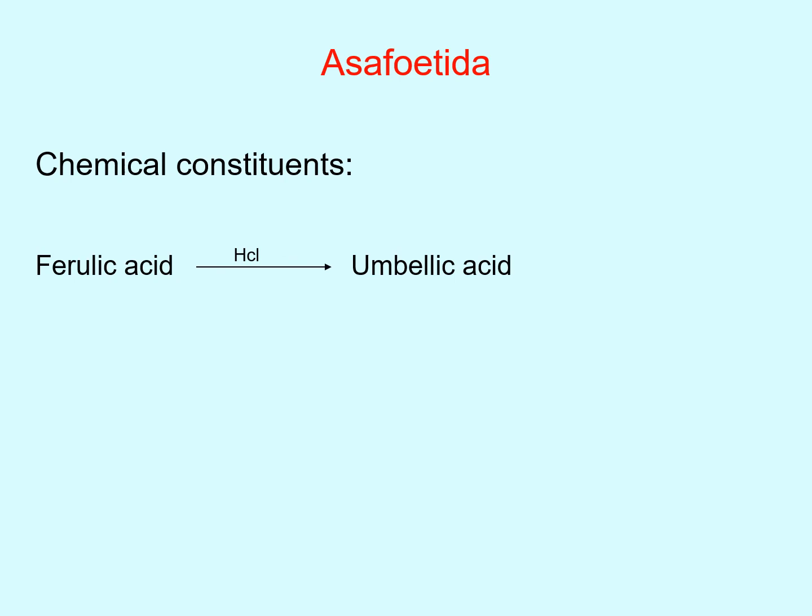It also contains ferulic acid, which upon hydrochloric acid treatment gives umbellic acid. Umbellic acid, after losing one water molecule, gives us umbelliferone.